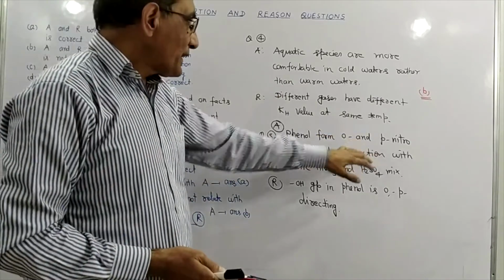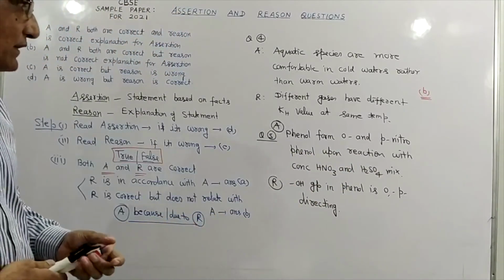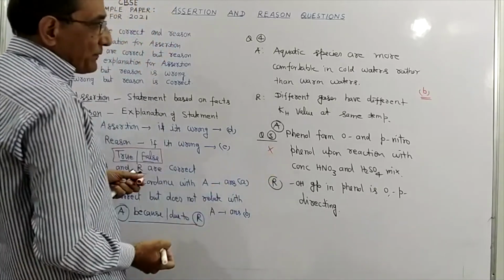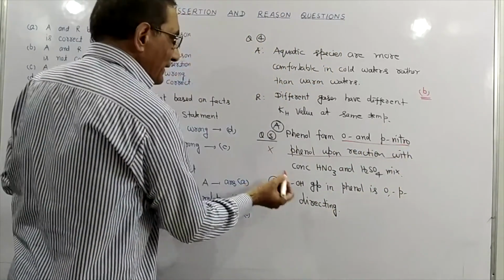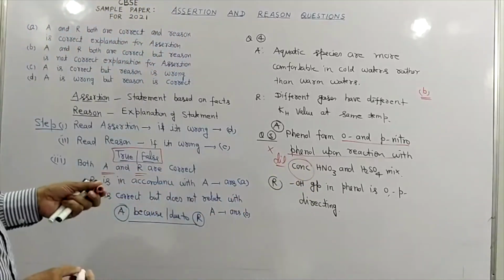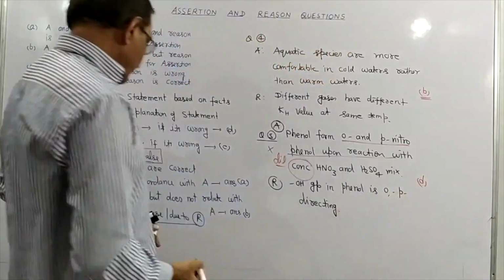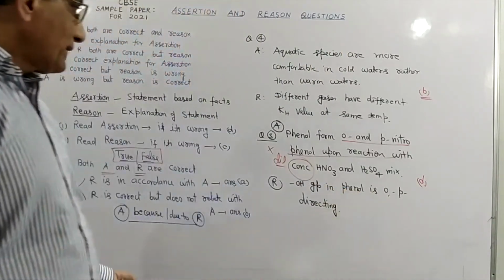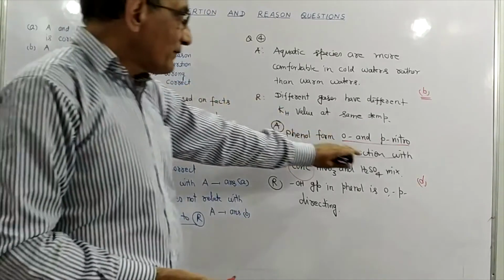Phenol forms ortho and para-nitrophenol upon reaction with concentrated nitric acid and sulfuric acid. This assertion is wrong, students, because ortho and para-nitrophenol are formed when phenol reacts with dilute nitric acid. It's not concentrated. It means our assertion is wrong. So answer will be D here. Reason also we'll just check. OH group in phenol is ortho para directing. Reason is correct. So assertion is wrong, but reason is correct. It means our answer will be D.